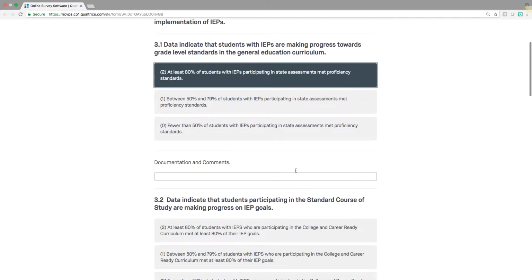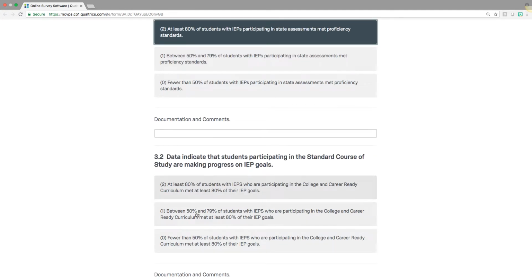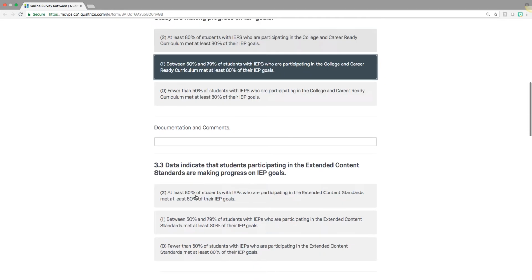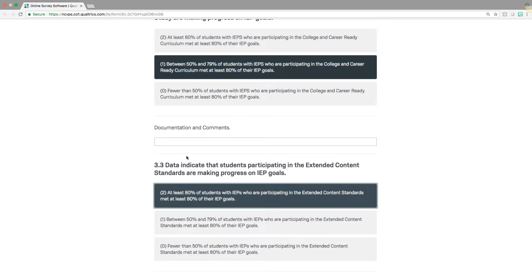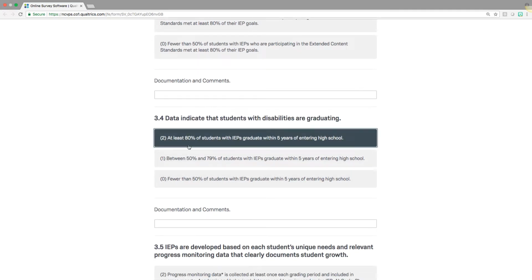In the past, you've also had an opportunity to provide the documentation that has allowed you to make that rating, or that has informed you as you've made that rating, as well as any additional comments that would be helpful for you to include with this quantitative rating. So you will see that in each of the core elements, this process will be the same. The critical component is listed, and then you can simply select the rubric score that corresponds to your data. And each one has a documentation and comments section.